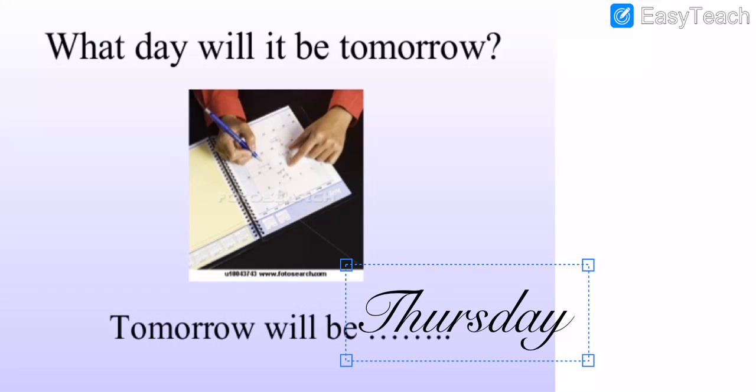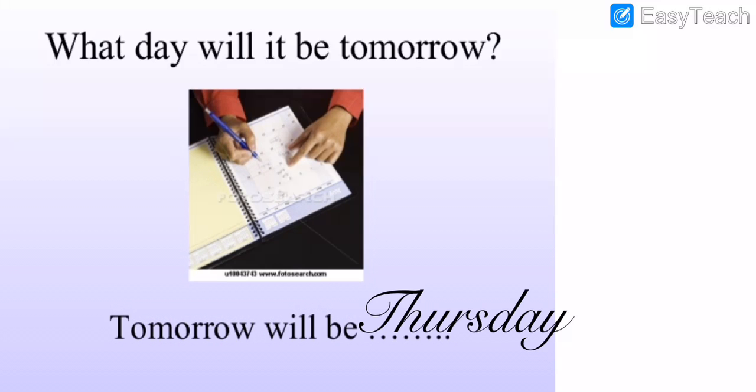I hope you all have understood. So all my dear students, what will tomorrow be? Tomorrow will be Thursday. Understood? If I tell you day after tomorrow, then day after tomorrow it's Friday. Understood? Tomorrow will be Thursday, but day after tomorrow it will be Friday. Understood? Now we will move on further.